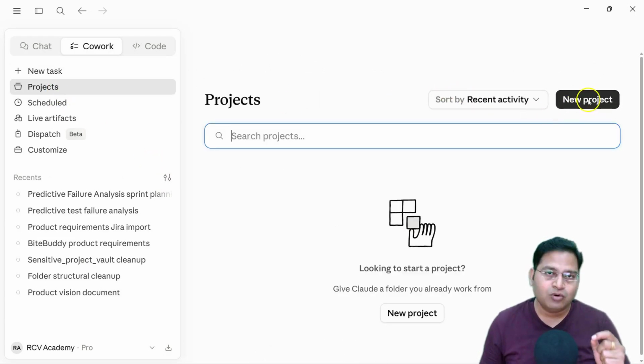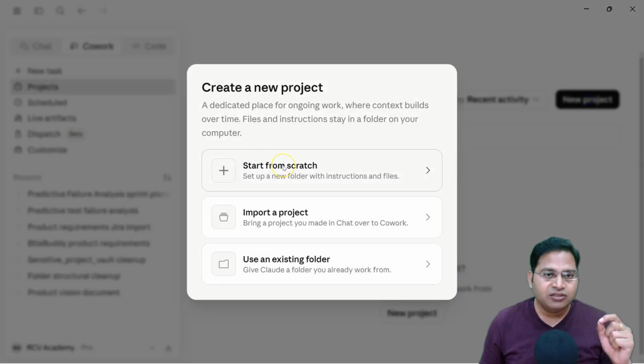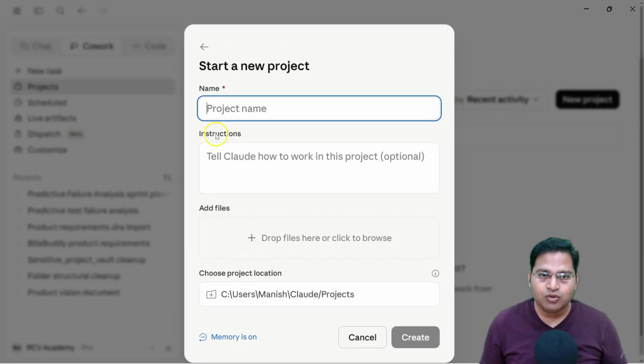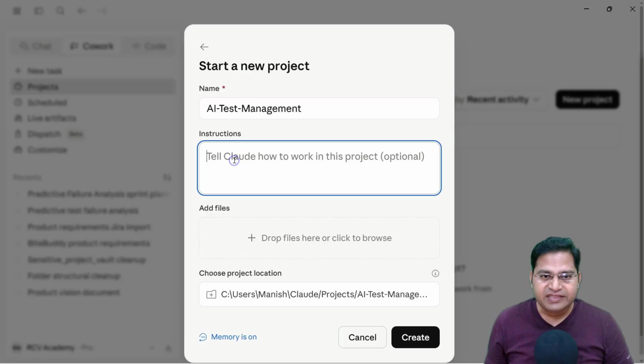In the project, I'll click on new project, and you have a couple of options there. I can start from scratch, import a project, or use an existing folder. So if you have an existing folder where you have all the team structure, team data, and velocity available, you can choose an existing folder. We'll start from scratch so you know the step-by-step process. I'll say new project, and I'll name this project AI test management. Then you will see that folder is automatically created in the project's location.